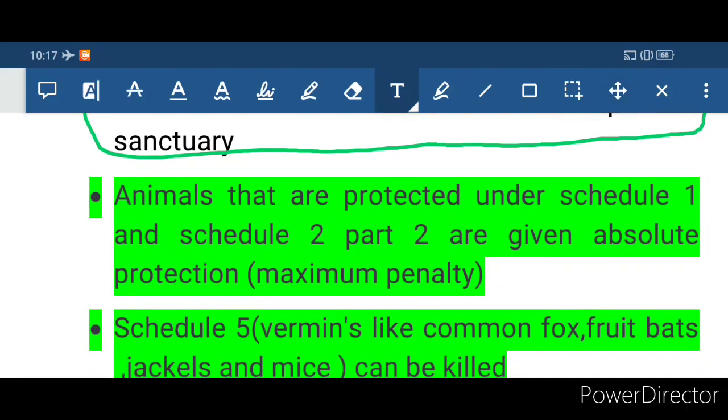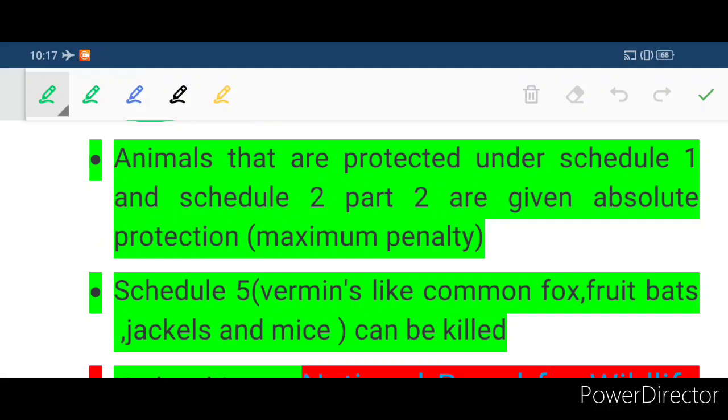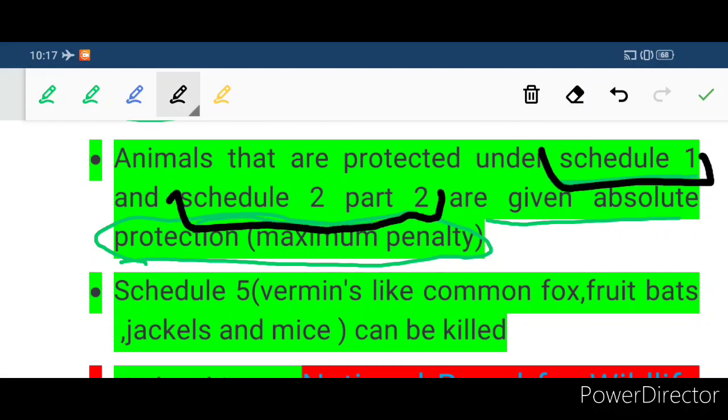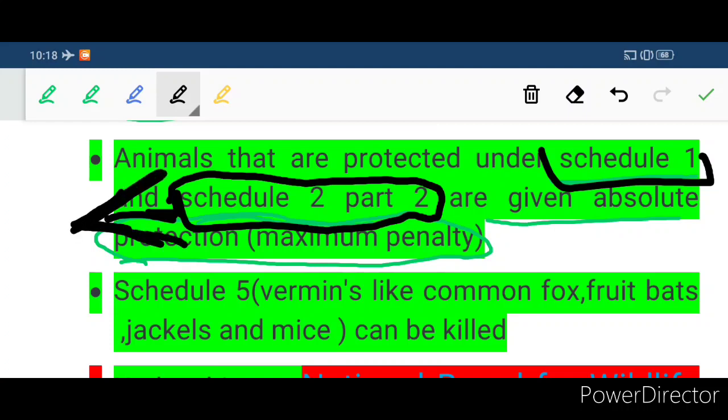And apart from this, animals that are protected under Schedule 1 and Schedule 2 Part 2 are given absolute protection and maximum penalty. Under this Wildlife Protection Act, we have certain schedules. The animals listed under Schedule 1 and Schedule 2 Part 2 are highly protected. Anyone found guilty of killing animals listed under these two schedules will face a stringent penalty. Clear?